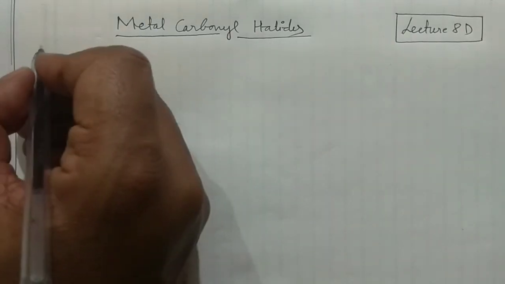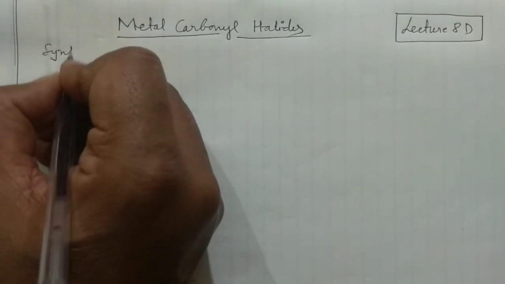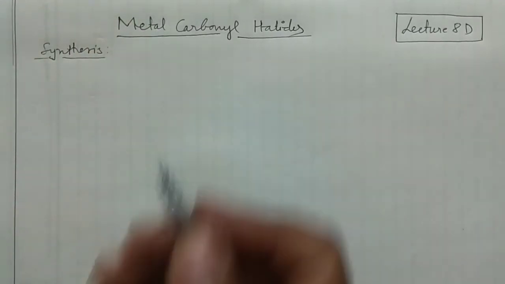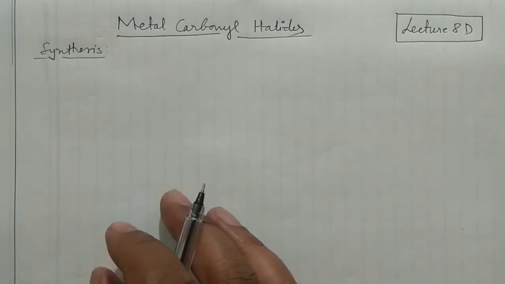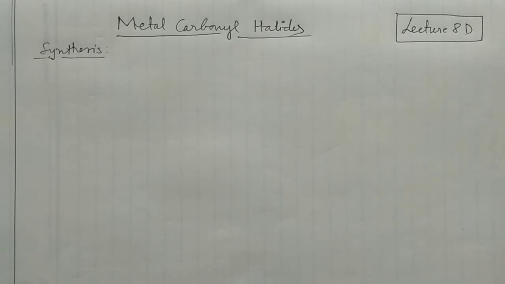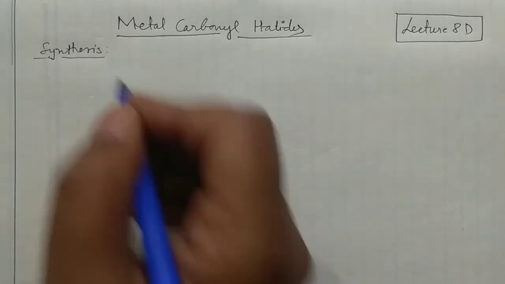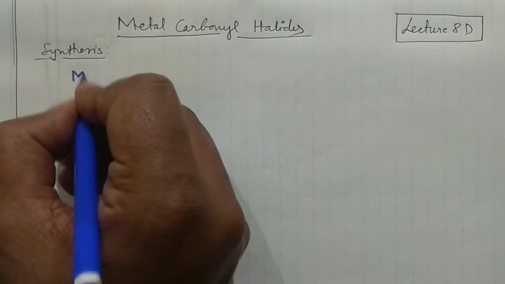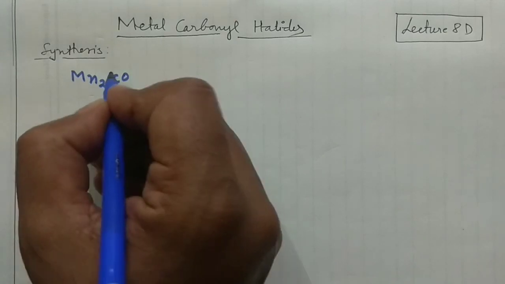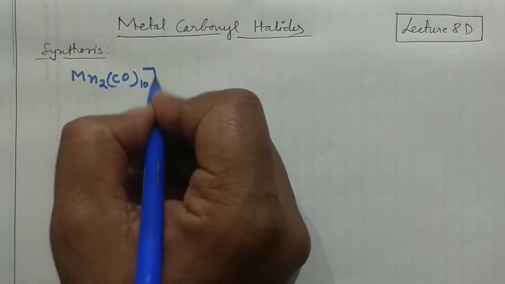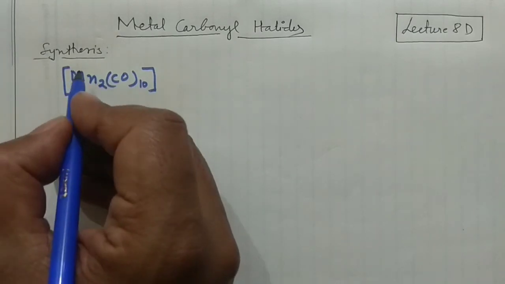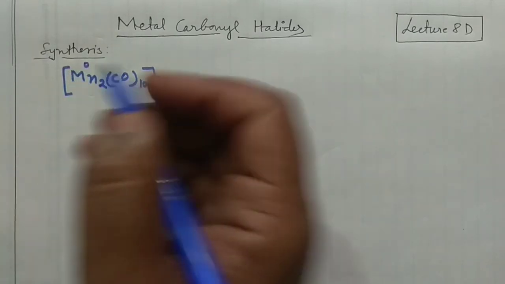So if you talk about the synthesis of such compounds, generally what we do is the oxidation of the metal carbonyls, right? So what is the meaning of the oxidation of the metal carbonyls? Say I am taking this particular example here. Say this is my complex, two manganese are there along with the 10 carbonyl. So it's a neutral complex, okay. The carbonyl is the neutral ligand, so the oxidation state of the manganese would be 0 in that case, okay guys.